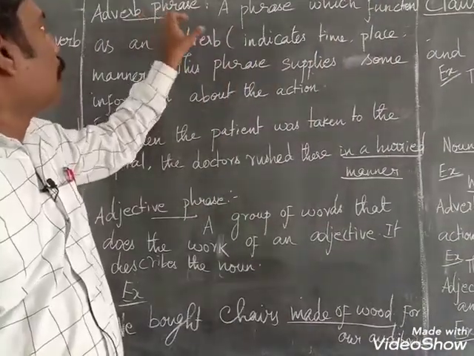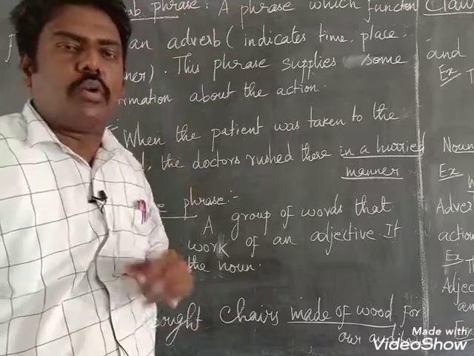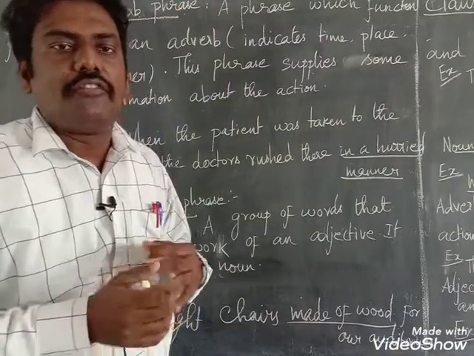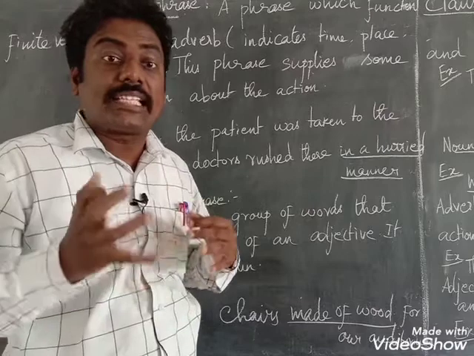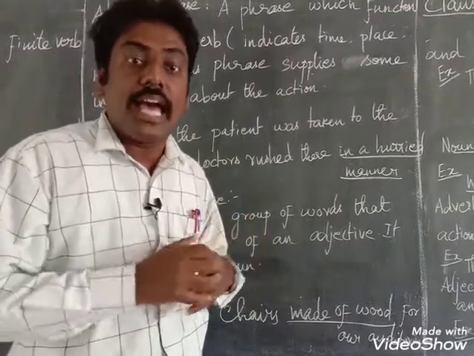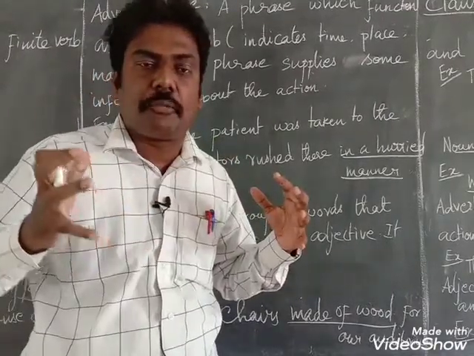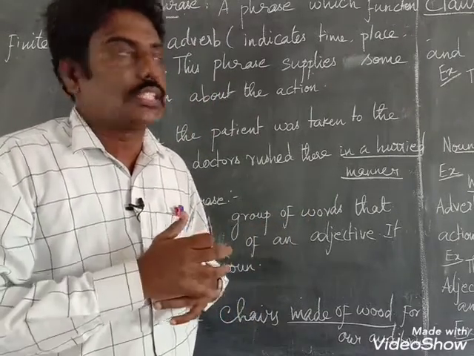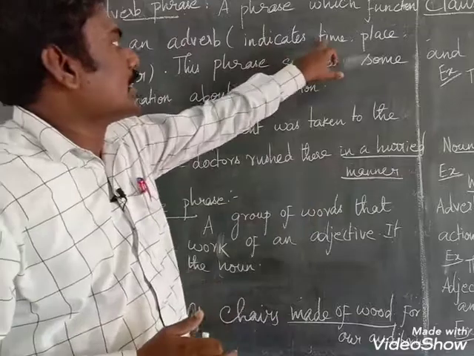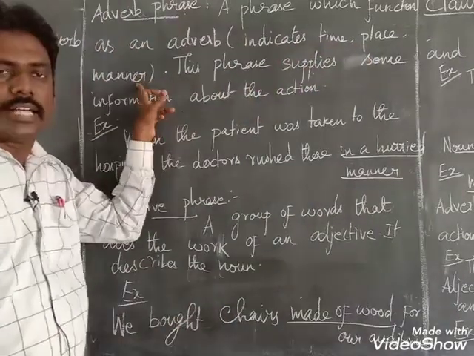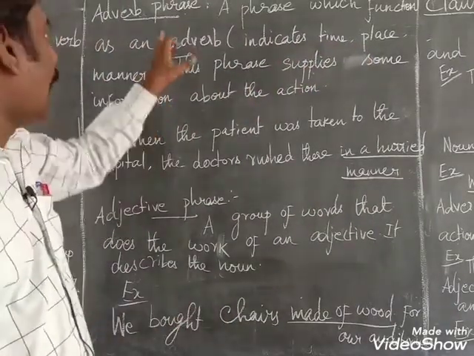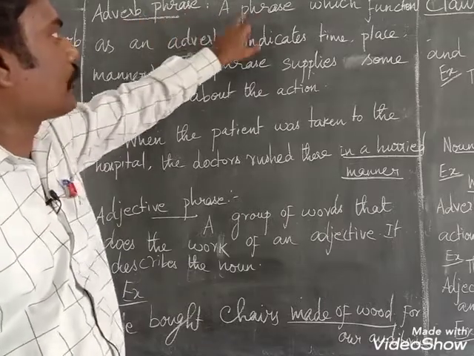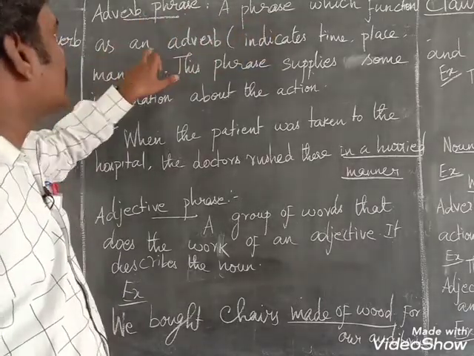Now, adverb phrase. What is meant by adverb? Adverb means it describes the verb. It gives additional information about the verb, and it also indicates a time, place, or the manner. Okay, that is called adverb. Adverb phrase means a phrase which functions as an adverb.